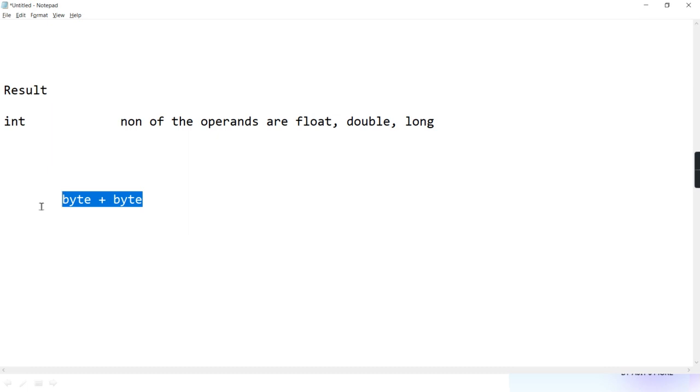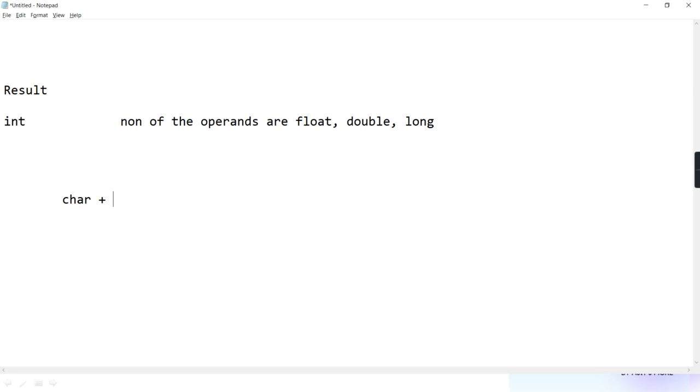So if one is a character, and that's the reason in the last lecture I gave you the promotion, narrowing and widening chain. Did you see that? Byte, short and char, they all three ultimately come to which minimum data type?